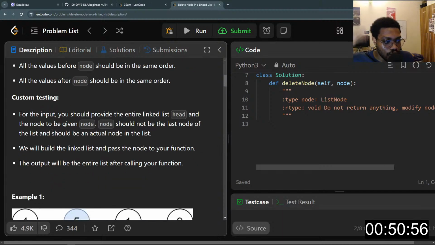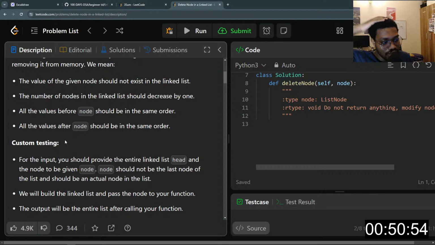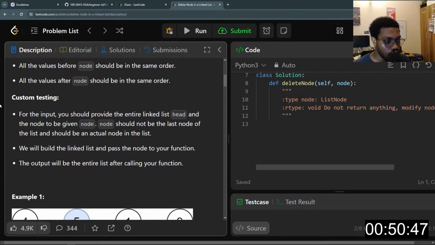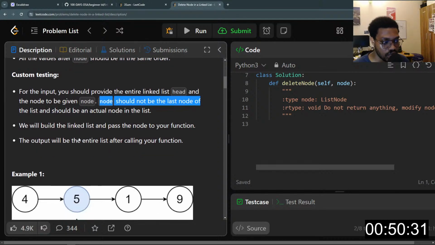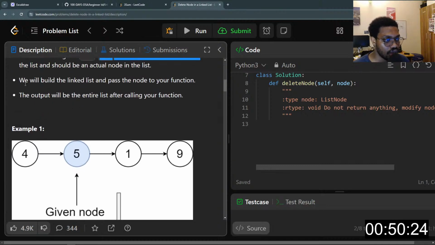Basically, we are going to remove a node from a linked list without having access to the head of the list. For custom testing, you should provide the entire linked list head and the node to be given. The node should not be the last node of the linked list and should be an actual node in the linked list. We will build the linked list and pass the node to your function. All right. Okay, so that's good.